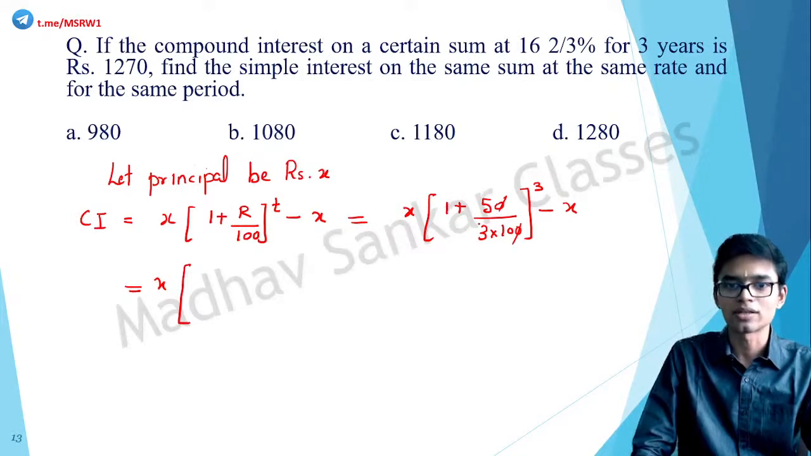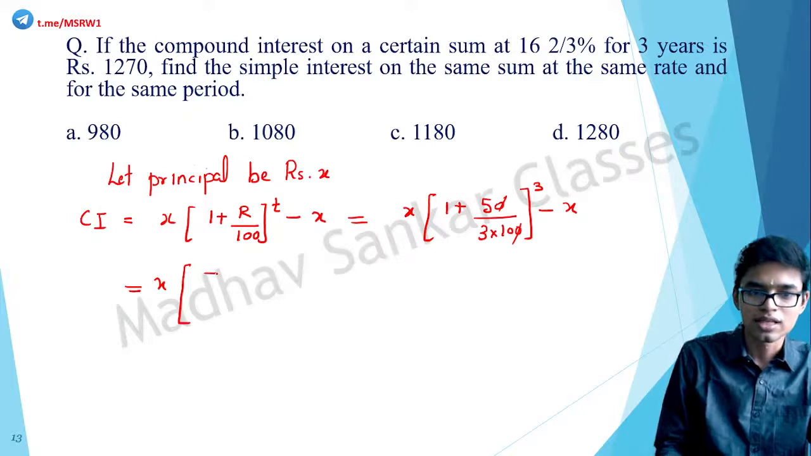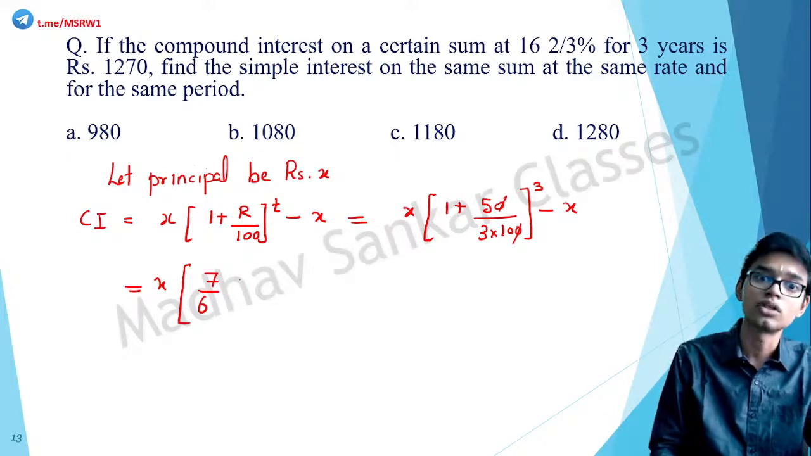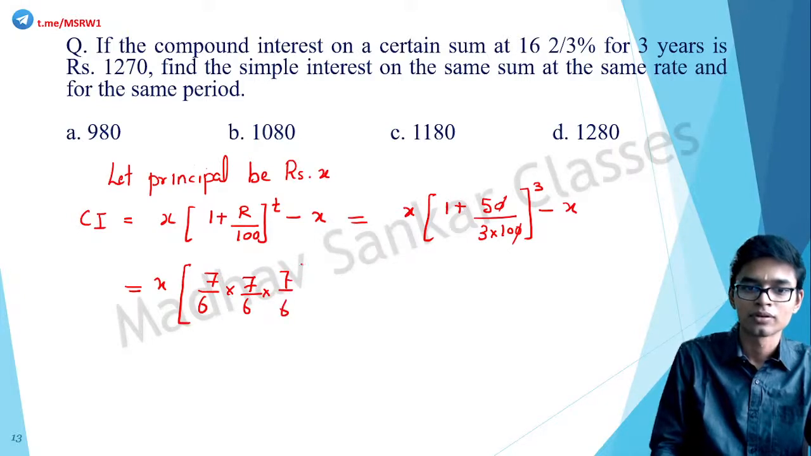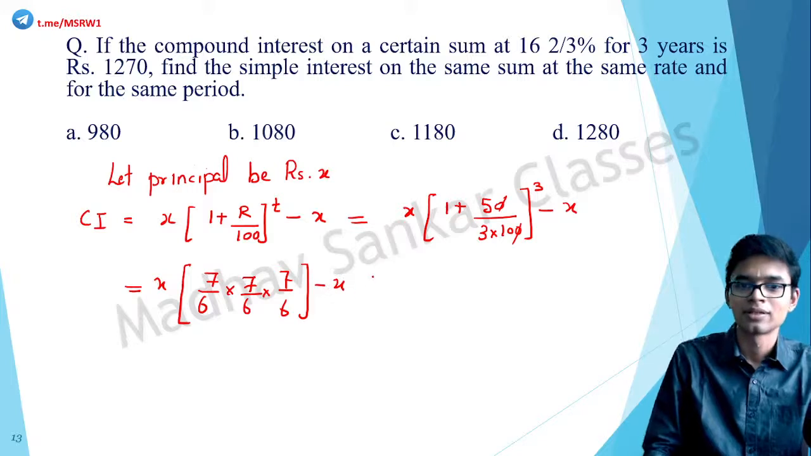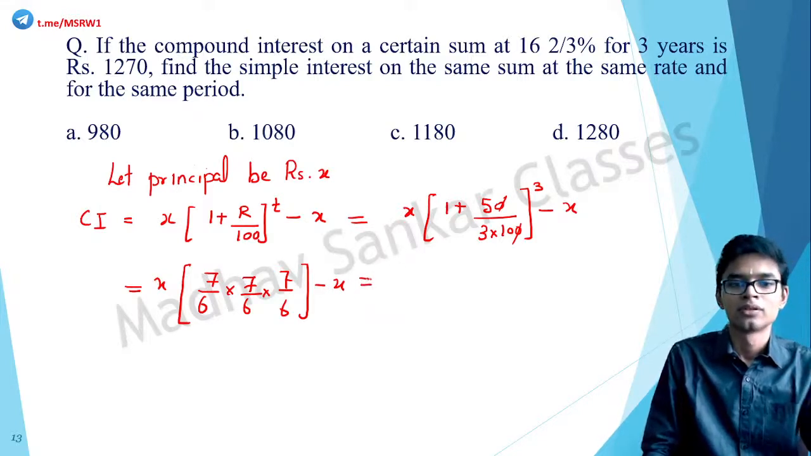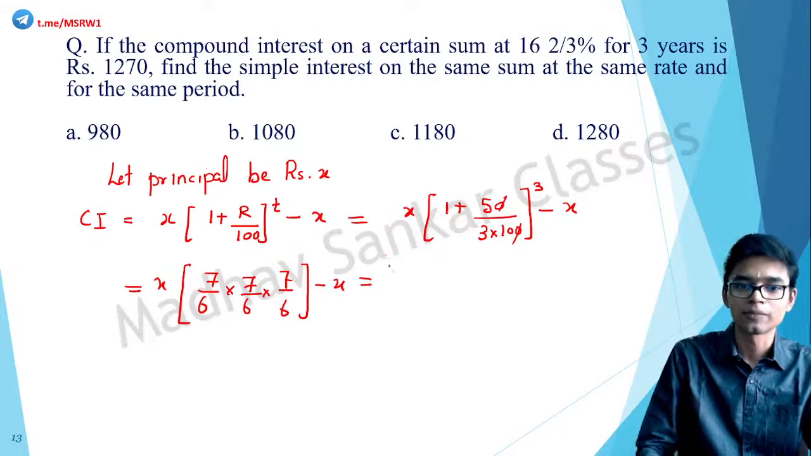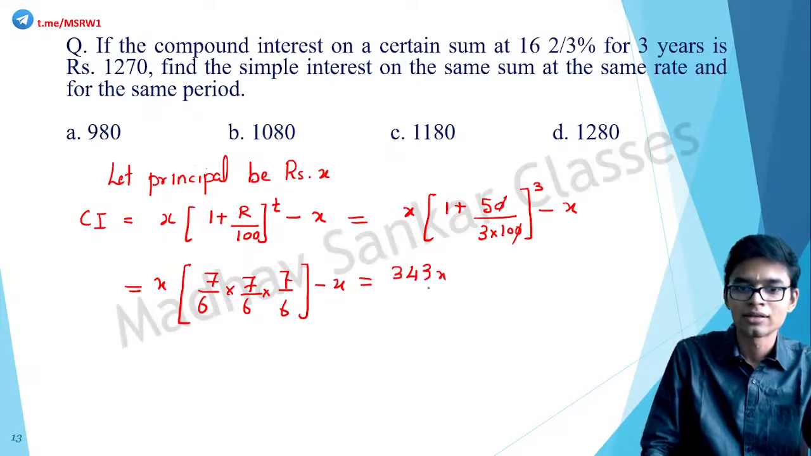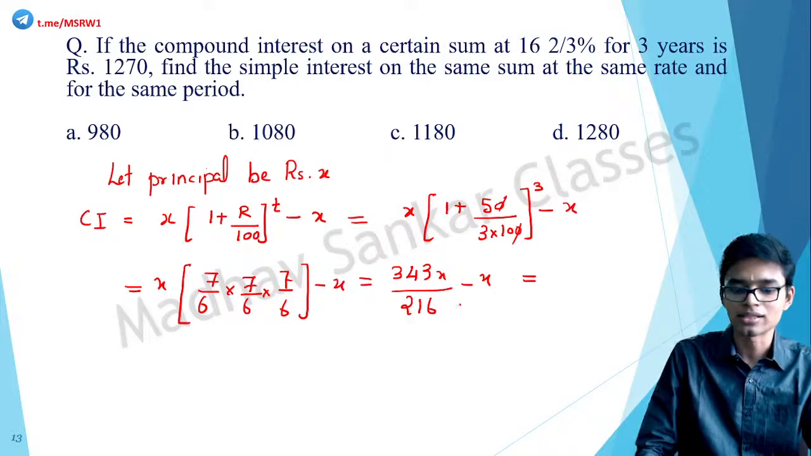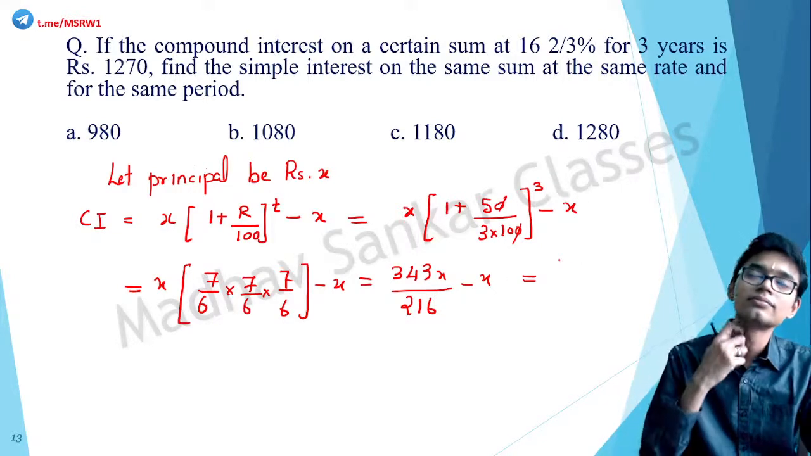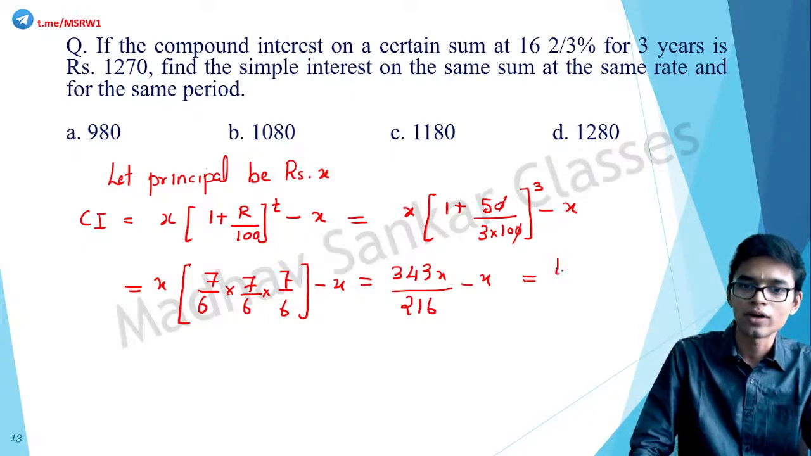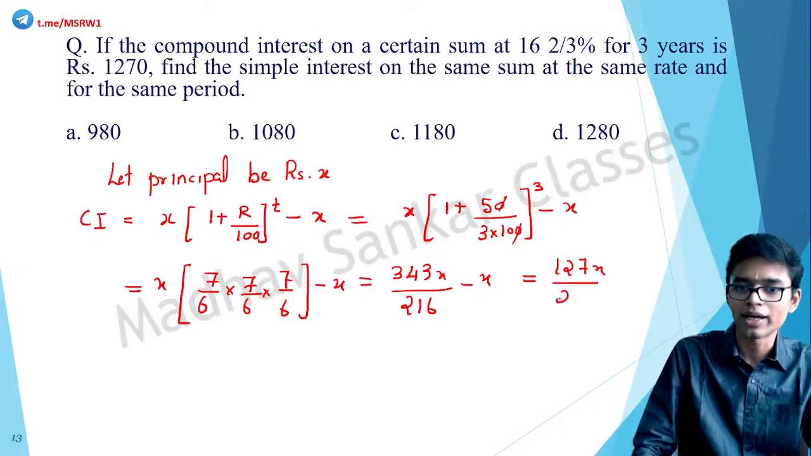So 1 plus 1 by 6 is what? 7 by 6. So X into 7 by 6, the whole raised to 3. So 7 by 6 into 7 by 6 into 7 by 6, minus X. Correct? This is equal to, what is 7 cube? 7 cube is 343. Okay. So 343X divided by 6 cube, which is 216, minus X. This is equal to 343 minus 216 is how much? 127. So 127X by 216.